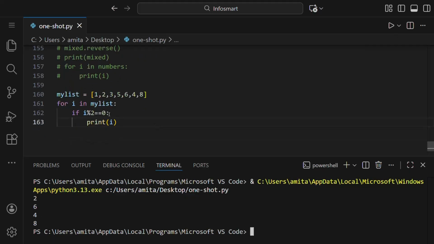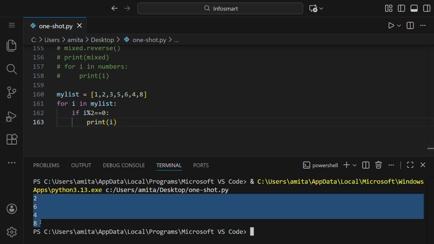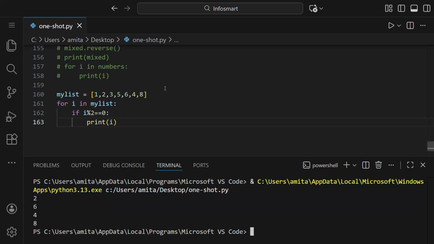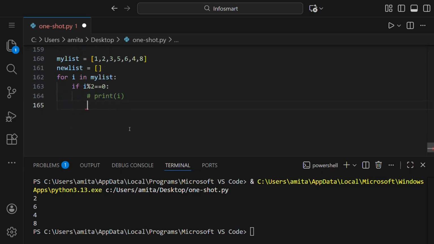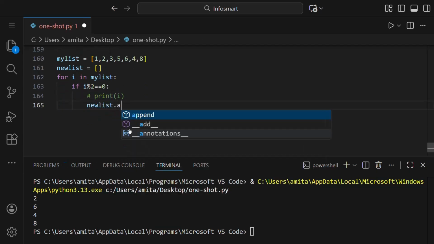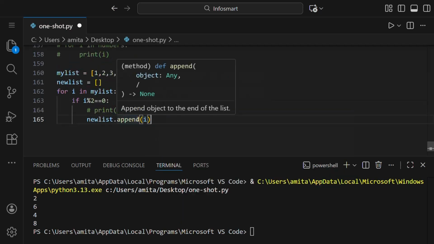Now, one twist in this question, if we want these numbers to be printed in a list, then what we can do is we can make a new list here. So a new list, and this is an empty list. We have to define this variable because this new list we will be using inside this loop. So we have to define it outside so that we can print it later. What we'll do is instead of writing this print i, we will use new list dot append i. And I already told you append means to add the element to the list.